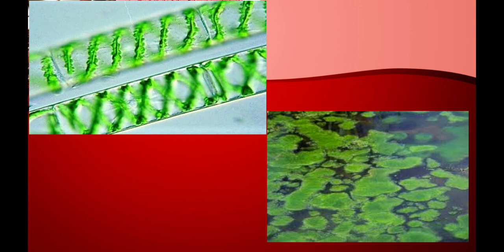So I have an assignment for all of you. I want you to find out how algal growth on the surface of a pond affects the fishes or other living organisms in the water, and why you get such a foul smell when the pond is completely invaded by algae.